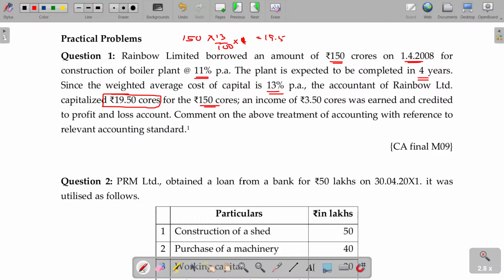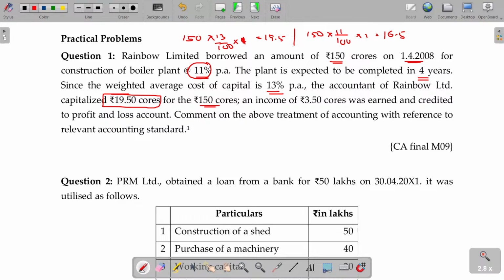Every year, they have to capitalize this amount until the 4th year. But actually, the borrowing meant for this purpose is 11%, while 13% is the weighted average cost of capital. Then how much should it be? First, capitalization will be done to the specific borrowing. If you borrow for specific assets, the cost of that specific borrowing is going to be capitalized for that asset. In the absence of specific borrowing, it is general borrowing, and then the weighted average cost of capital can be used. Here there is a specific borrowing.